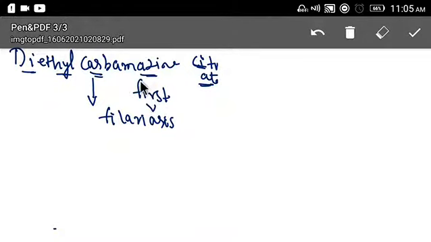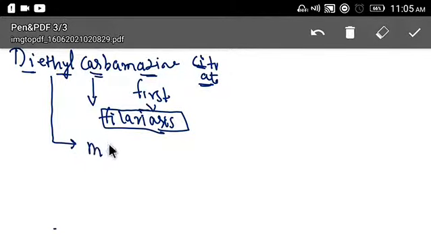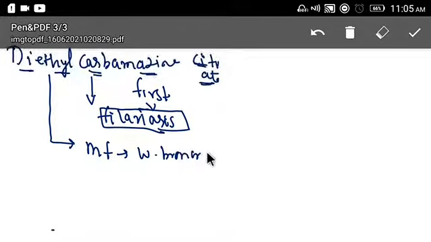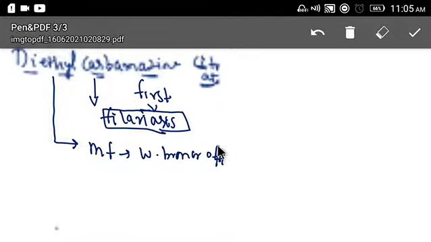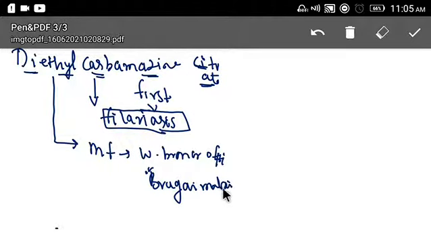So what is this diethyl carbamazine? It is the drug against filariasis. In filariasis, this drug kills microfilaria of Wuchereria bancrofti, Brugia malayi, right?